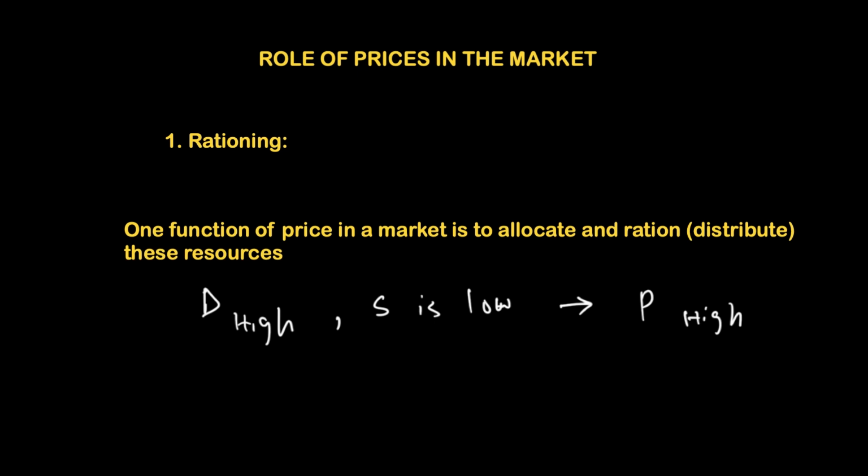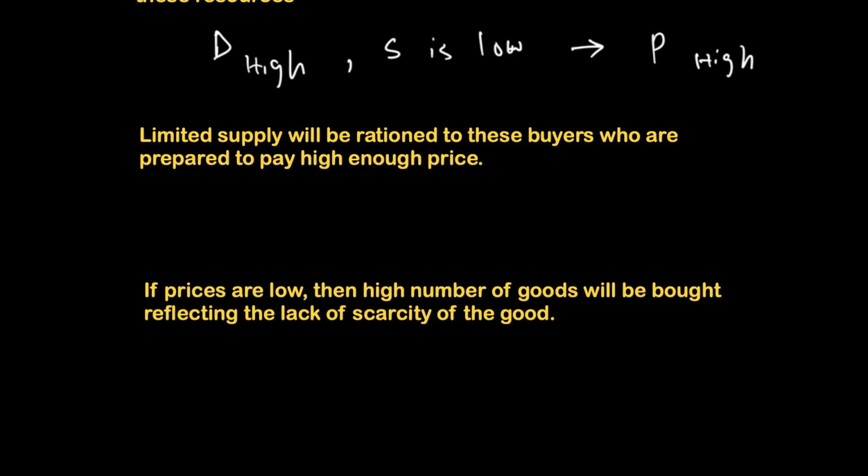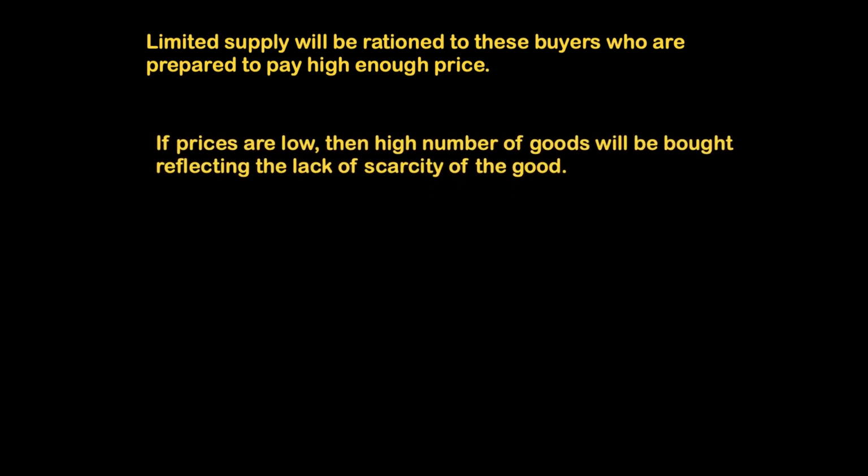As a result, because the price is too high, only some people will be able to get the good. So only those people who are prepared to pay a higher price will get the good. Limited supply will be rationed to those buyers who are prepared to pay a high enough price. On the other hand, if prices are low, then there are definitely more resources available, or in other words, there is a lack of scarcity for the good. So a low price would mean a lot of people can get that good.